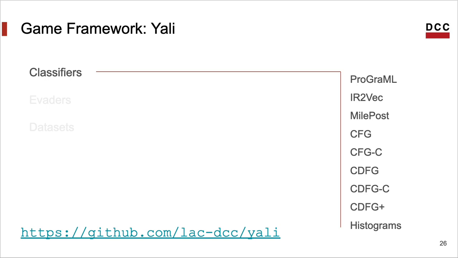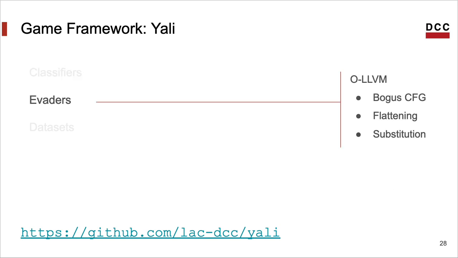In total, we have 9 classifiers. These are essentially LLVM passes that take a program and convert the program to a vector of numbers for classification. We provide a number of stochastic models that we took from previous work too. We did not implement any of those things. We took everything from previous work. We also provide evaders. We have adapted OLVM to work within our framework, so there are different obfuscation techniques. We also can use optimizations as code obfuscation. And we took 4 different code obfuscation techniques from a repository by Weiwei Zhang.